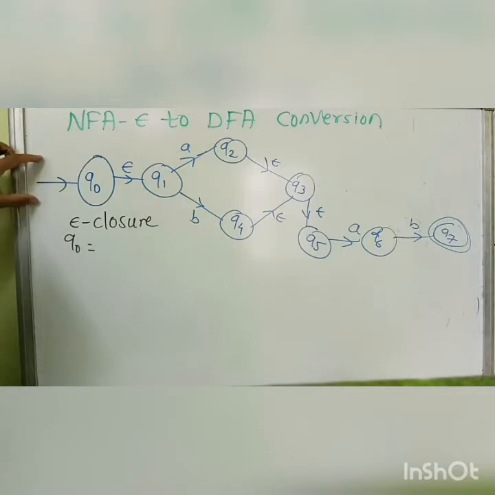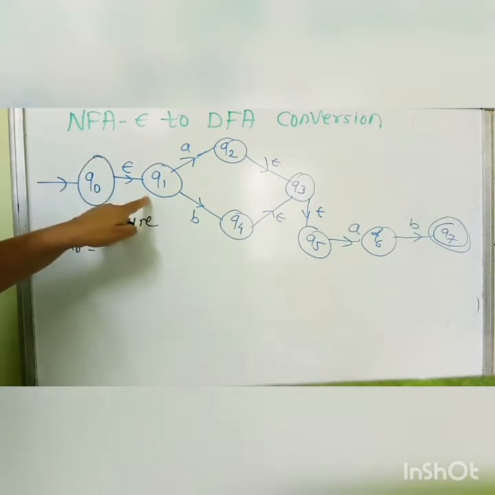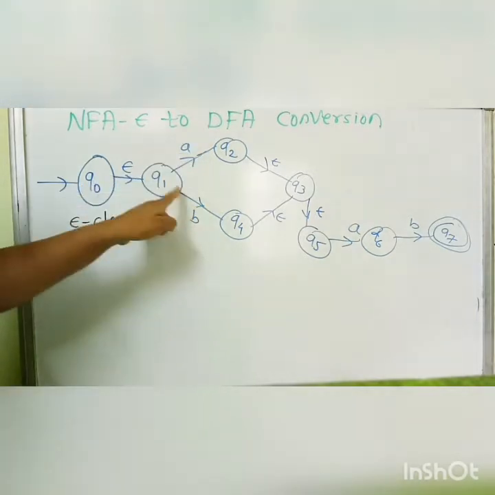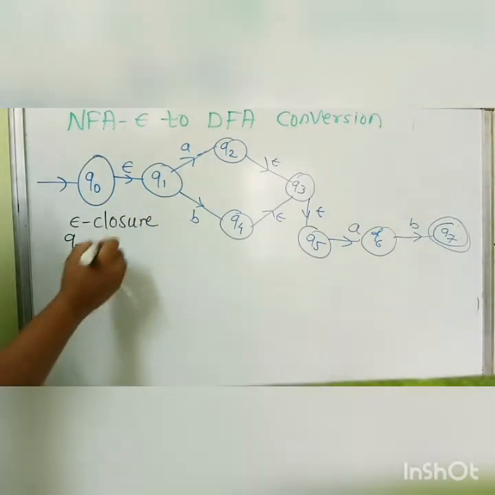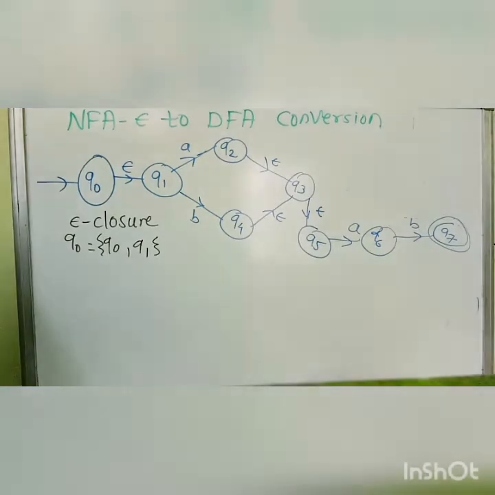The epsilon closure definition says it has to include those states which are connected by epsilon. Now here only Q0 and Q1 are connected by epsilon and no further flow goes from Q1 by epsilon. So in this case only Q0 and Q1 come into the epsilon closure of Q0.